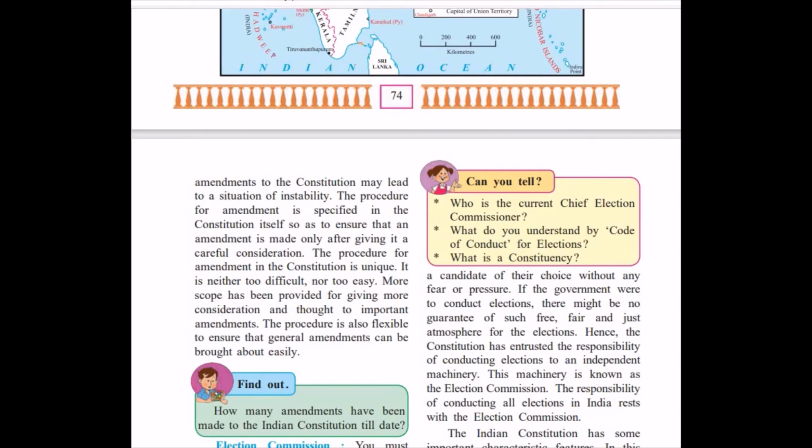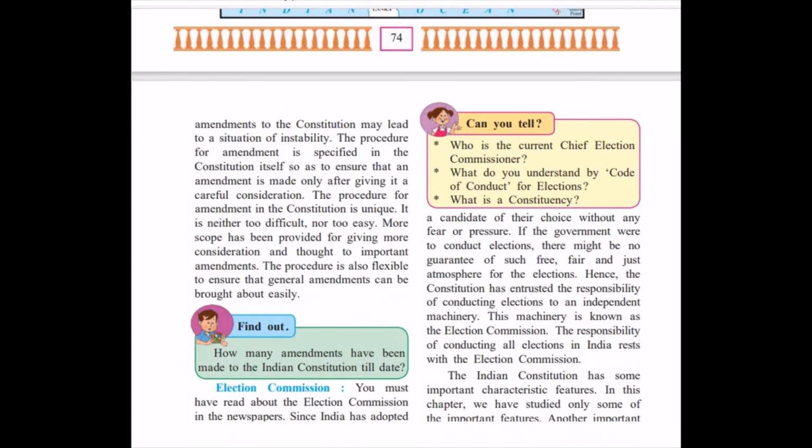The procedure is very simple. The majority has to vote for it, then the president has to sign it, and your law is made. But the judiciary is there to see that whatever laws are made do not go against the basics of the constitution. The basic structure of the constitution has to be protected by the judiciary. But you can amend laws, make laws, and change them according to the time.